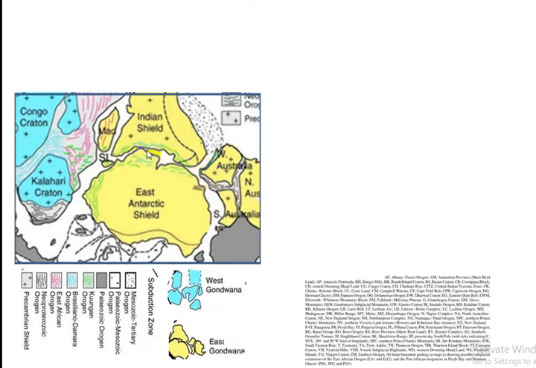This is the pre-drift setup of Gondwana land. This pre-drift setup indicates that Gondwana, Antarctica and India with Australia are attached with one another.